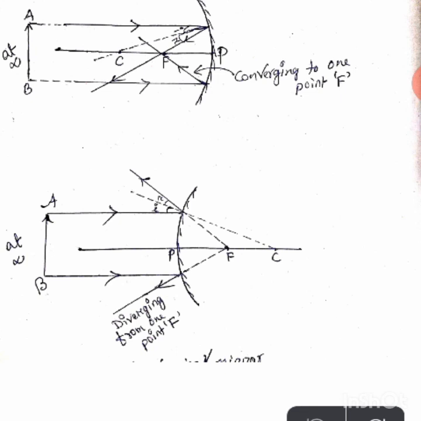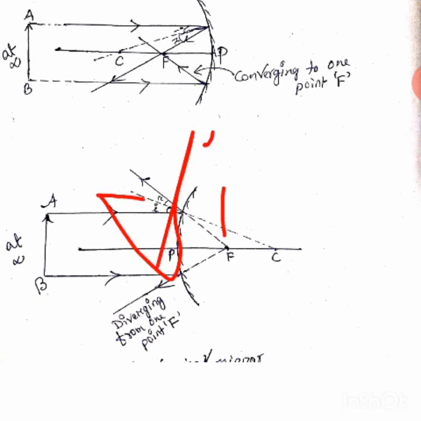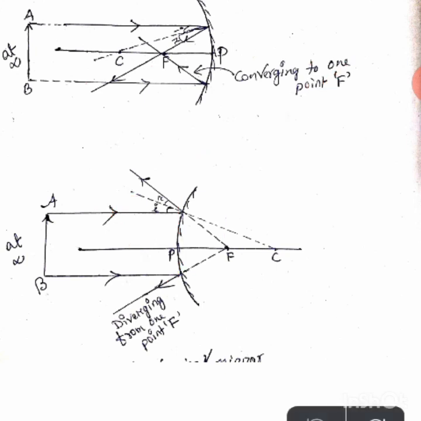Why? Because dotted lines are virtual lines. Virtual means not real. So virtual rays should be drawn dotted. Okay, you have to draw a dotted line. Understood? Understood now? Okay.